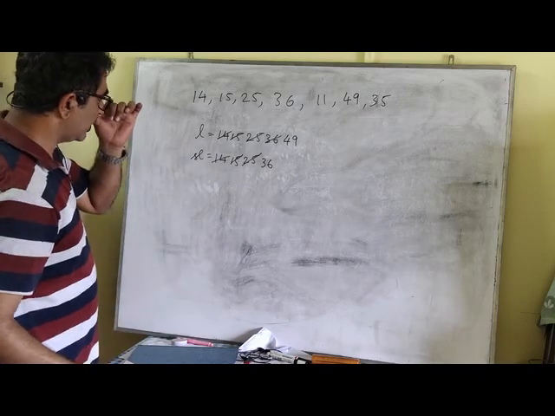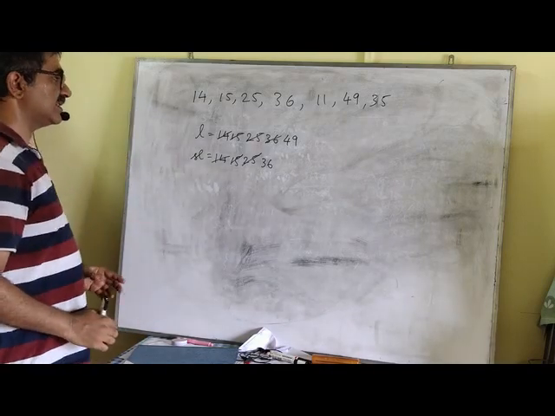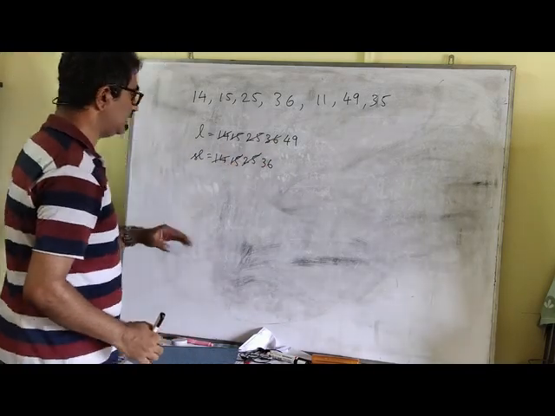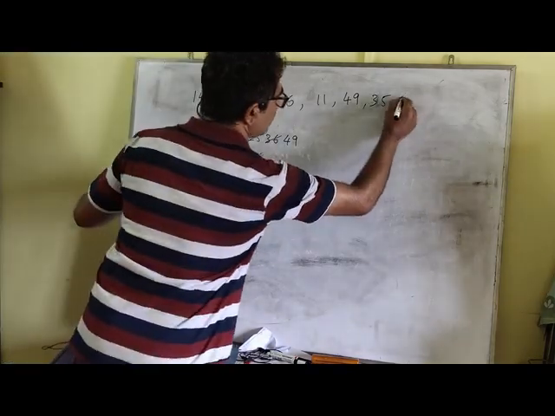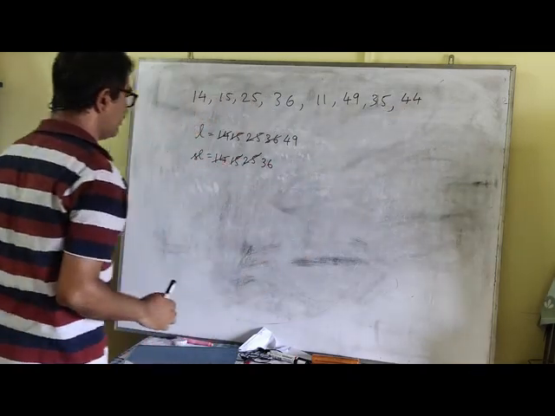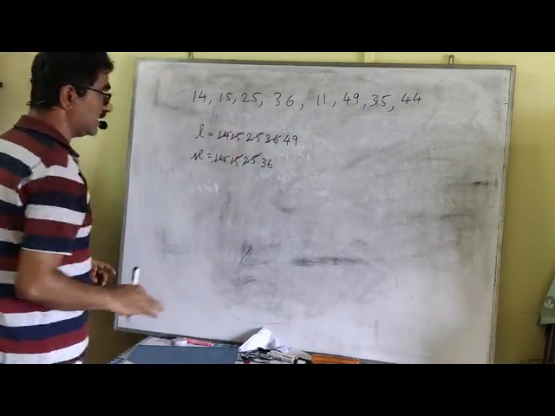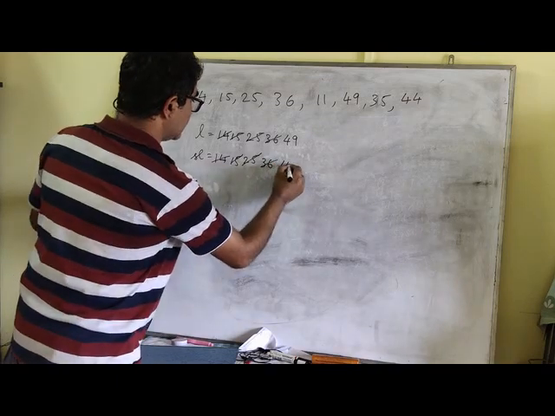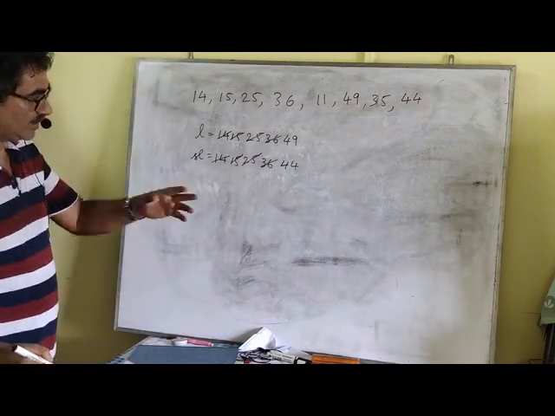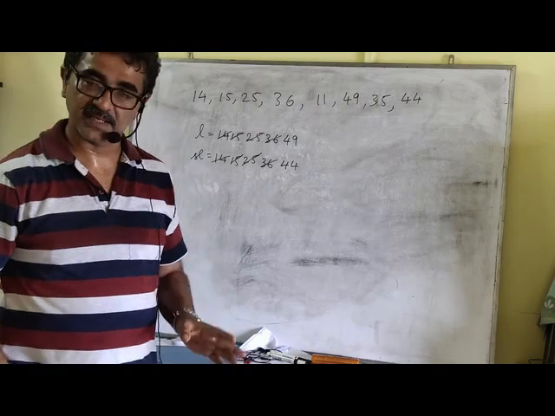Next comes 35, and 35 is not greater than L, neither is it greater than SL, so it will remain like that. Say for example we have one more number, 44. 44 is not greater than L, however it is greater than SL, so SL should be 44. So SL ultimately contains the second largest number.